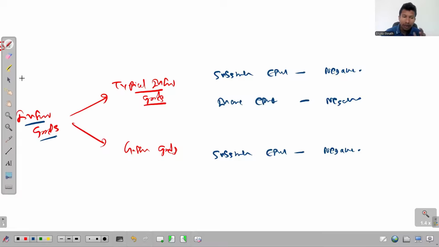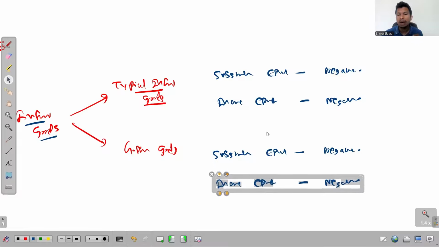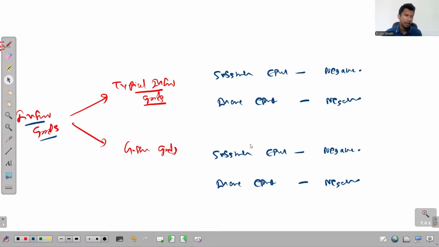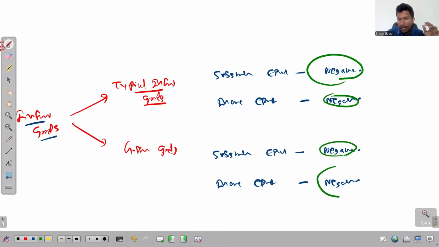And it doesn't matter whether the good is a typical inferior good or a Giffen good, the income effect is still negative for both goods. But the question there is the relative size of the substitution effect and the income effect. When it comes to typical inferior goods, the substitution effect is greater than the negative income effect. But in Giffen goods, the substitution effect is smaller compared to the income effect.